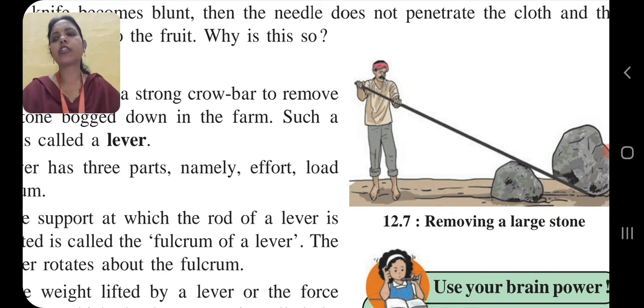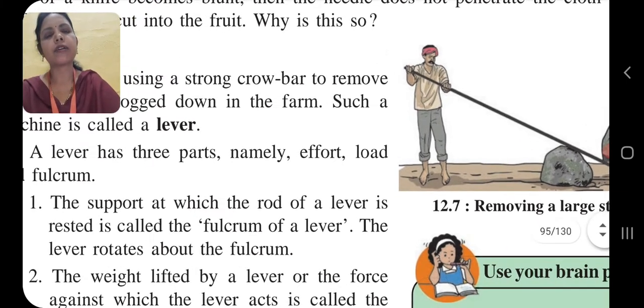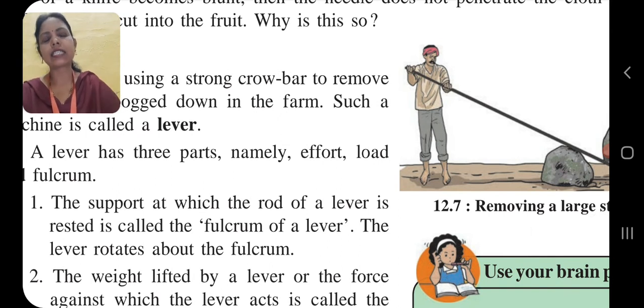Related to this, in the picture we can see a worker. What is he doing? The machine which is in his hand, that type of machine is called a lever. So children, a lever has three parts. First part, effort. Second part, load. And the third part is called the fulcrum. Now let's see these parts one by one.